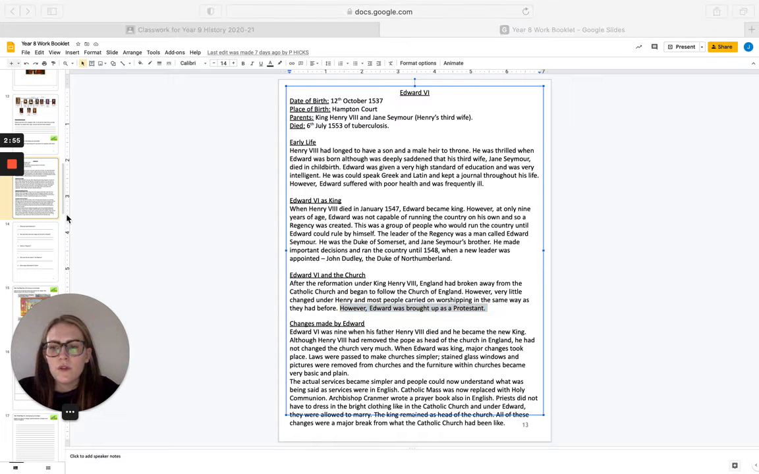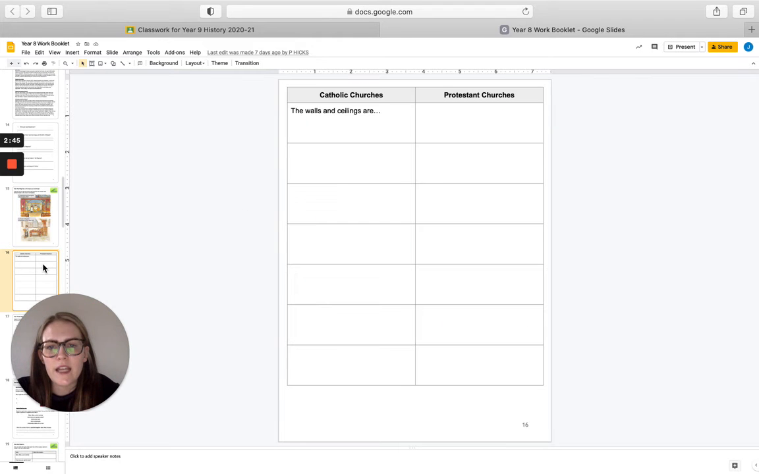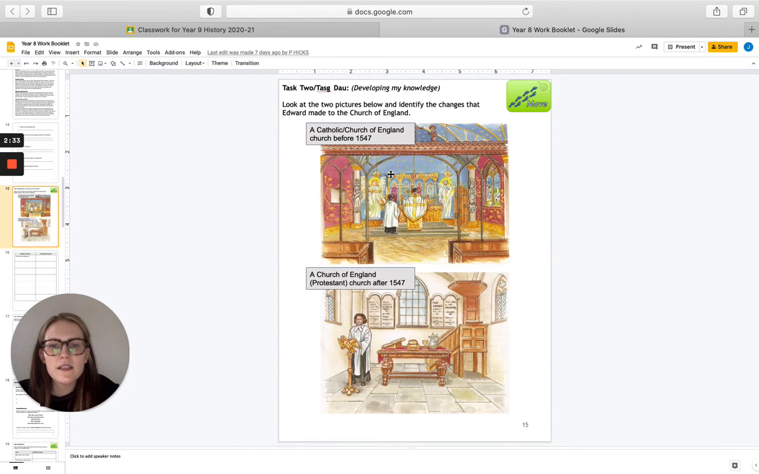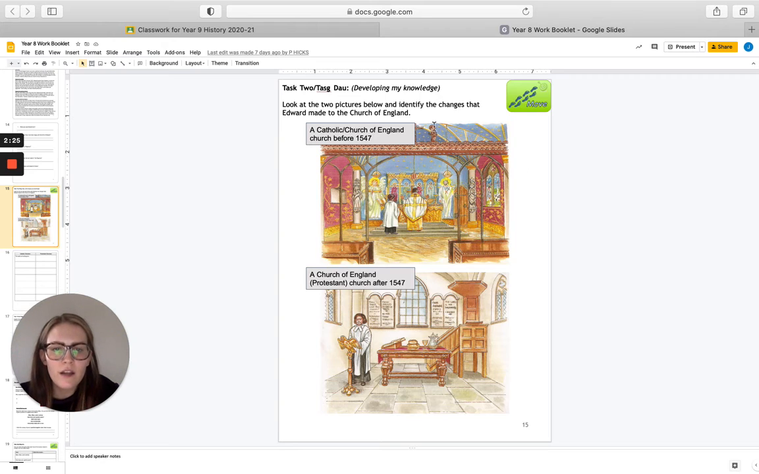Okay, so you should see these 2 pictures on the next page of your booklet. What you're going to do is you're going to look at the 2 pictures and you're going to fill in this table. Now, this table shows you the Catholic Church and it shows you the Protestant Church. And what you've got to do is fill in the differences between the 2. So, for example, in the Catholic Church the walls and the ceilings are highly decorated. And in the Protestant Church, the walls and the ceilings are plain. Okay, so if you look, highly decorated. And then over here, we can see they're pretty much plain and they're painted white.